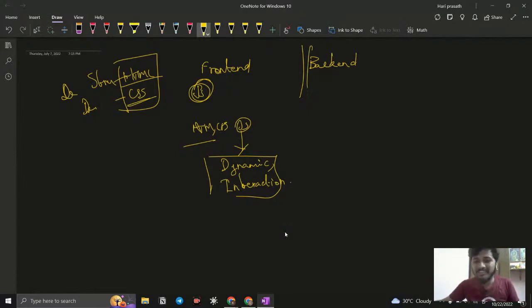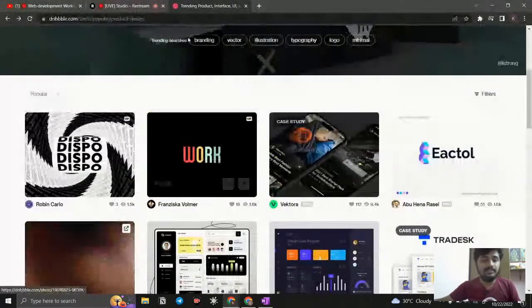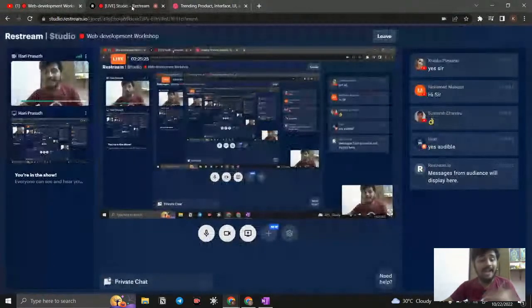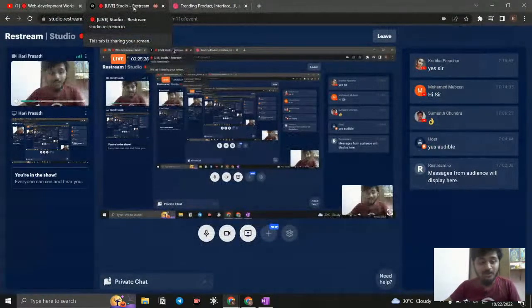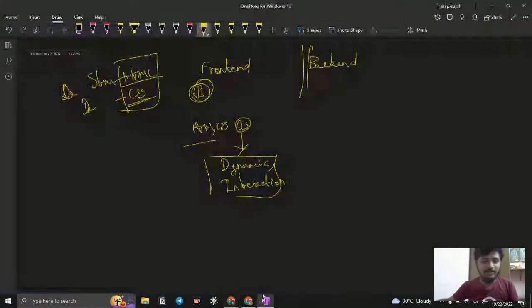So we mostly avoid the backend every time I click a button, where the page gets reloaded. It is pretty annoying, right? So by using JavaScript, we are able to avoid that. This makes our website faster and more interactive. Okay, so that is what JavaScript is meant for. Let us come to the next part.